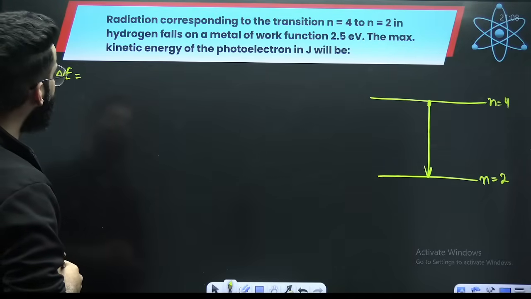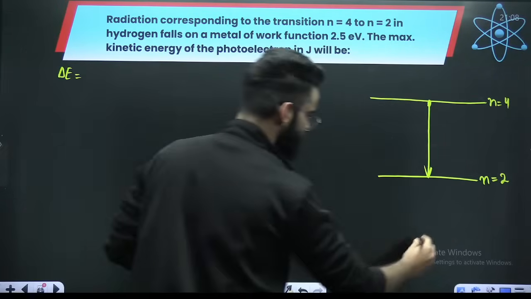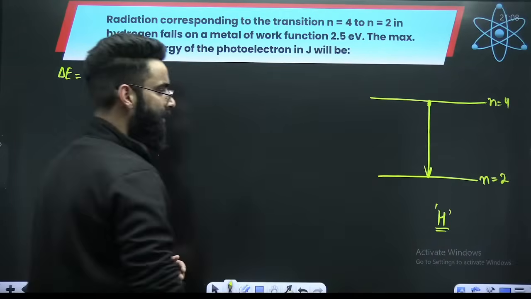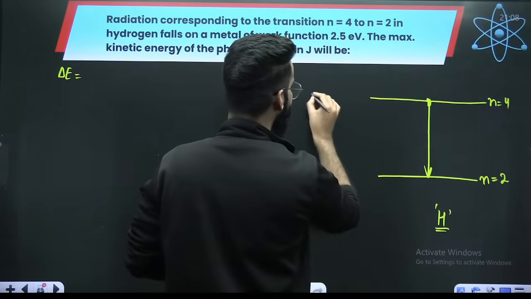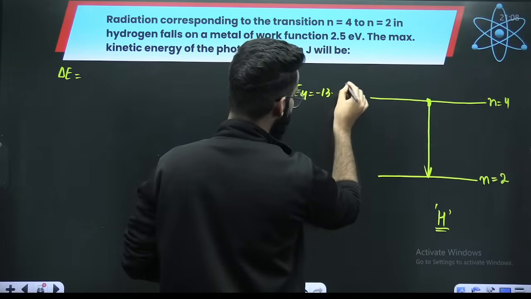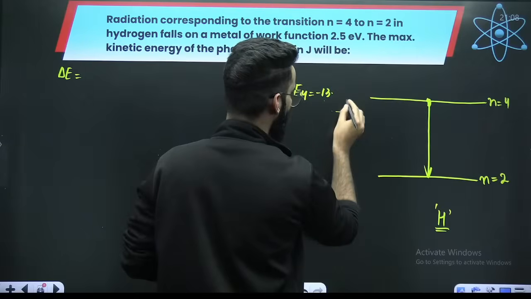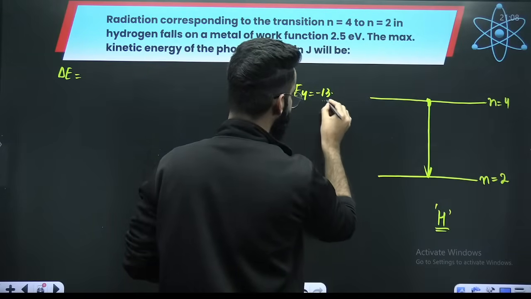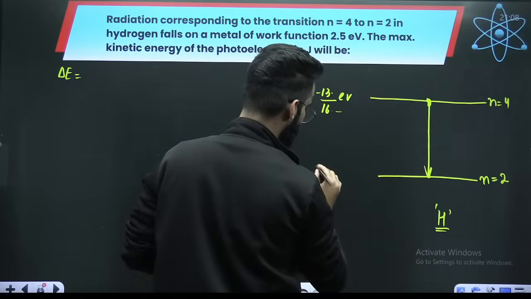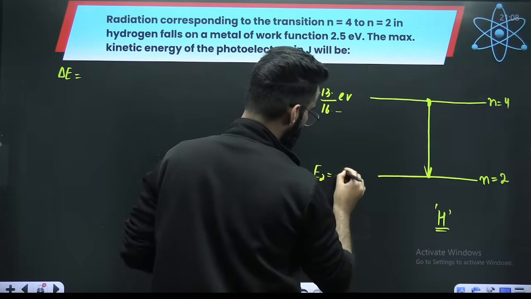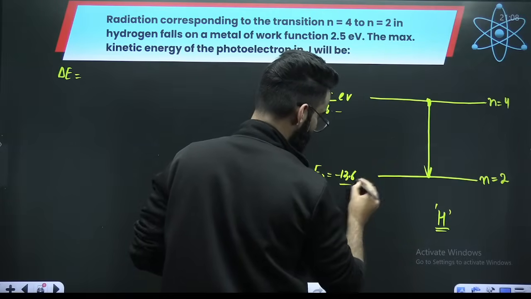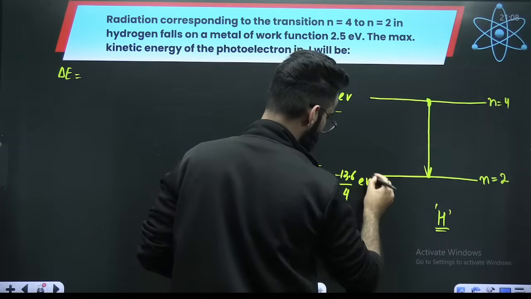Are we talking about hydrogen? Yes, we are talking about hydrogen. So the energy of the electron in the fourth energy state is minus 13.6, Z squared will be 1, divided by n squared, 4 squared is 16. For n equal to 2, E2 will be equal to minus 13.6, Z is 1 for hydrogen, divided by n squared, 2 squared is 4, in electron volts.